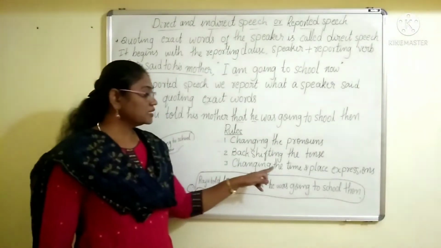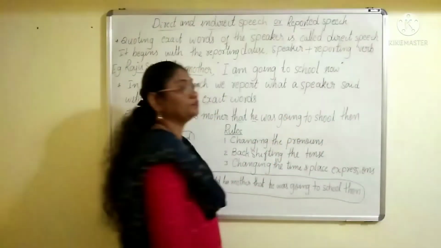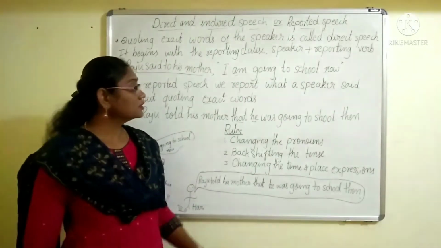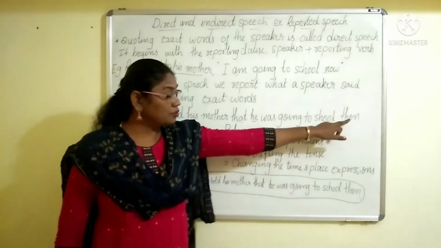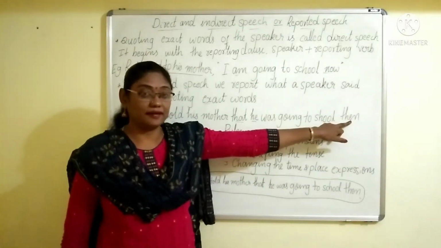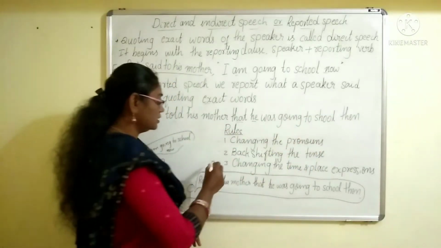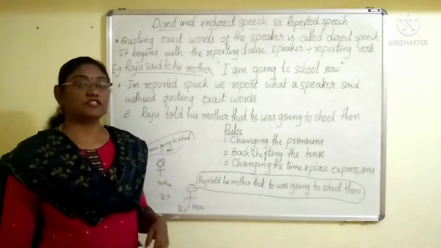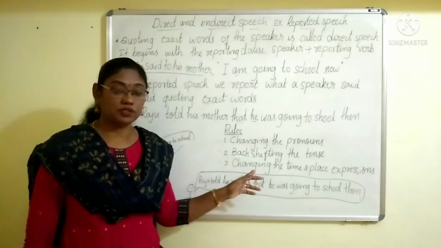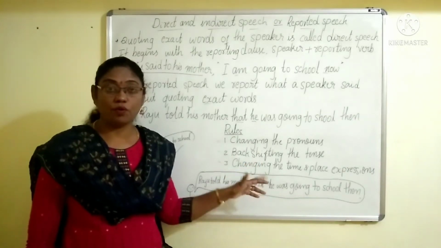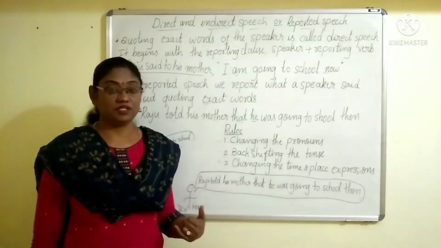Then changing the time and place expressions, right? Now. Now means present, right now. And this time expression has been changed into then. You can notice here. Now became then. So this has also been followed. Fine. So these are the main three rules to be followed while changing the direct speech into indirect speech.